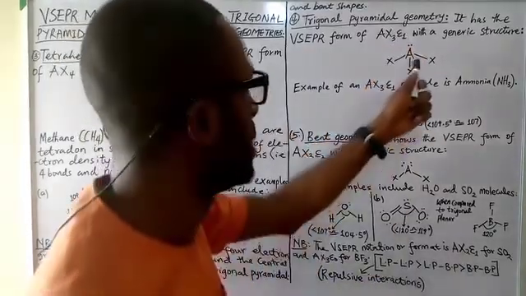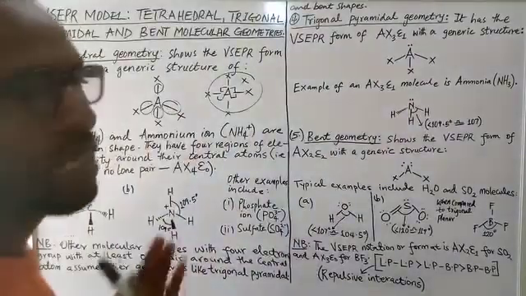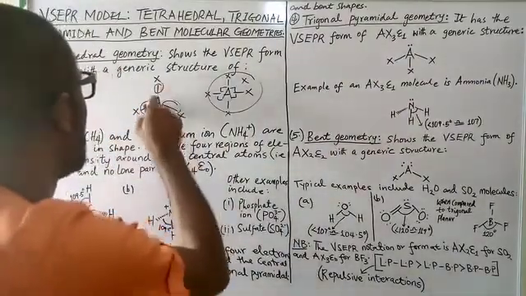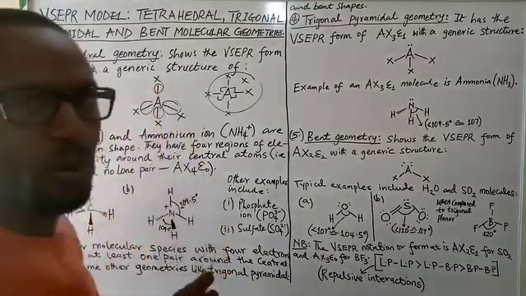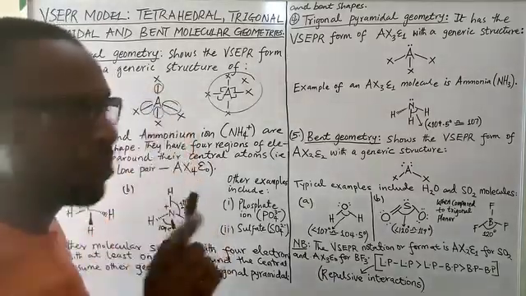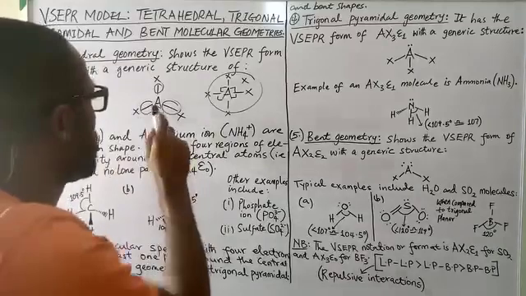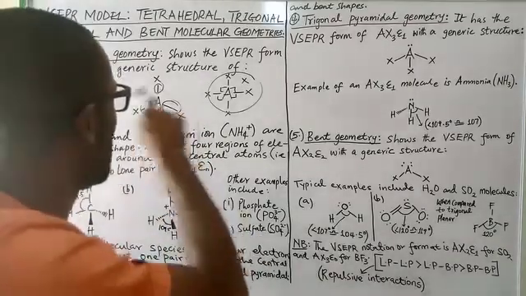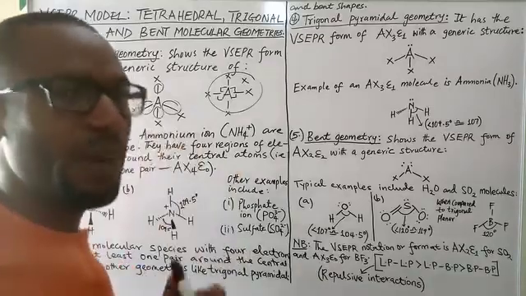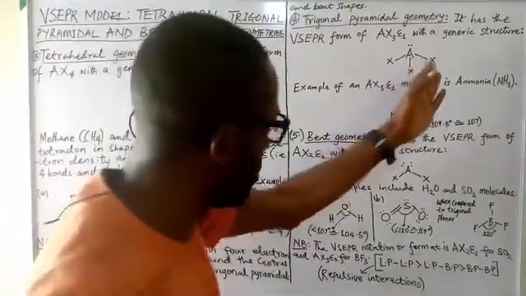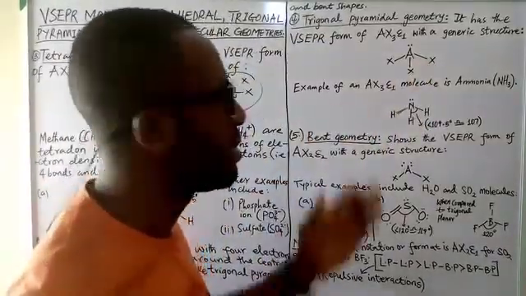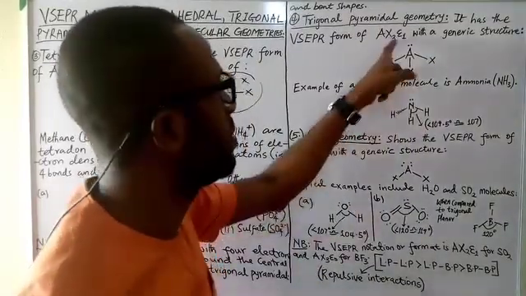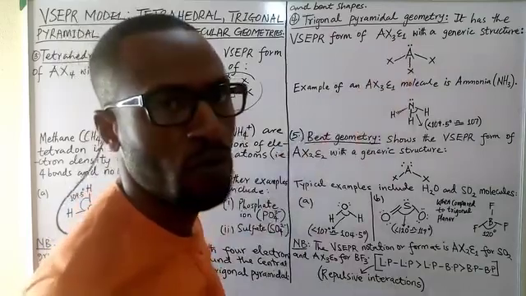So if you look at this and this, you discover they are the same. The only difference is that we have 4 electron pairs. Each electron pair makes a bond. So we have 4 bonds, 4 electron domains around the central atom, which is exactly what we also have here. The steric number, or the coordination number, is 4. How do you check it? You say 3 plus 1 gives us 4.